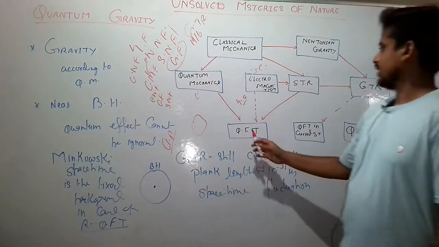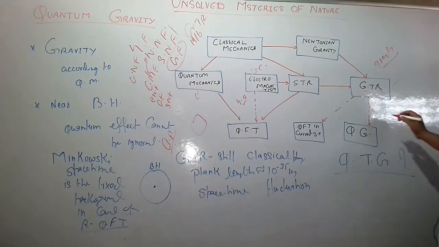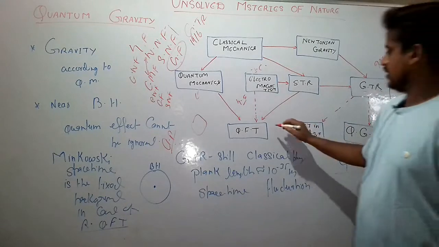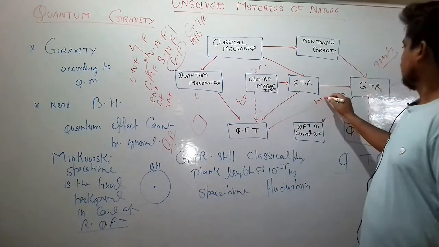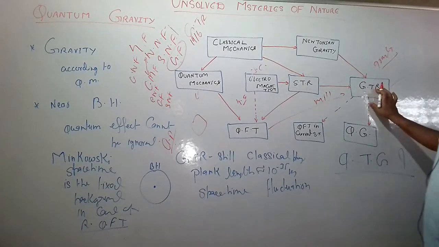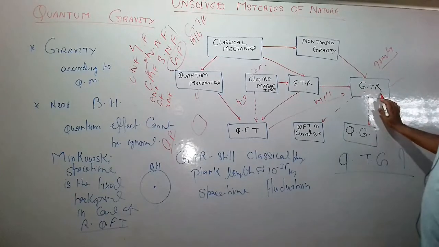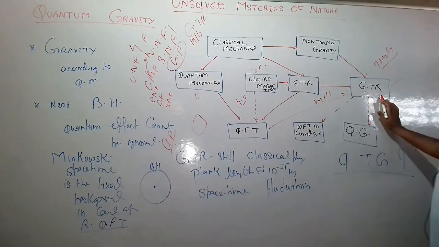And we have another field theory, quantum field theory. Now these two are miles apart, and nobody knows how to combine quantum field theory and the general theory of relativity.